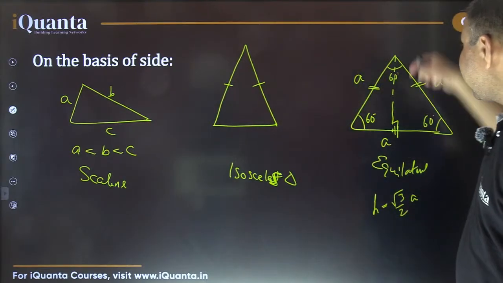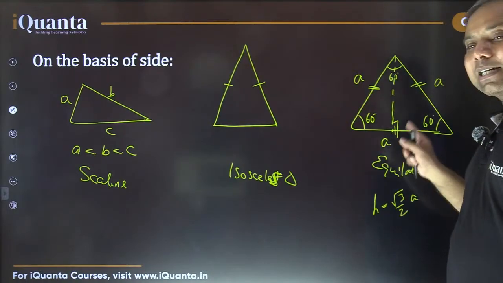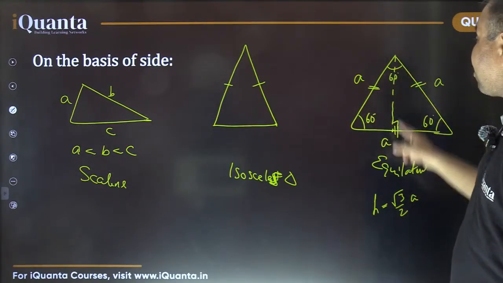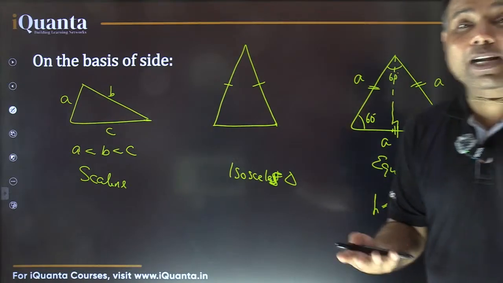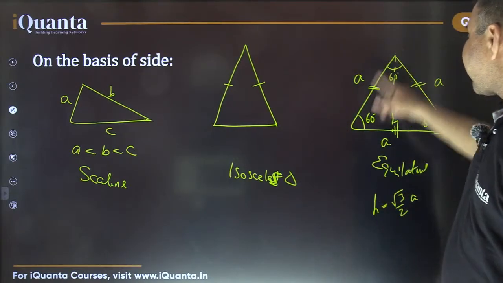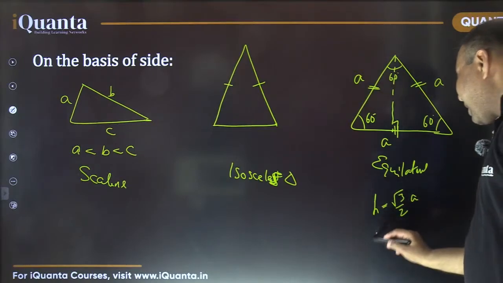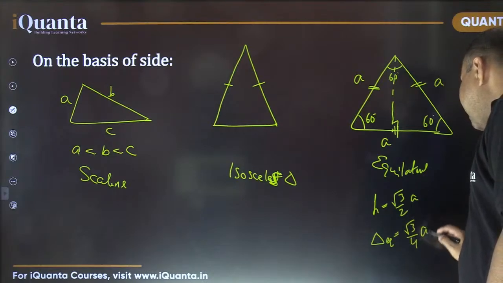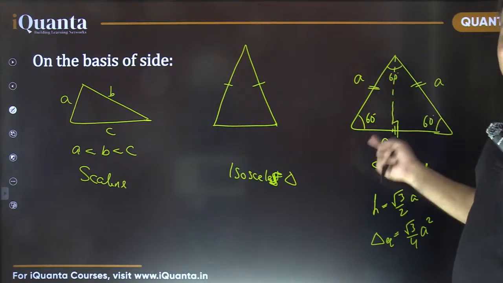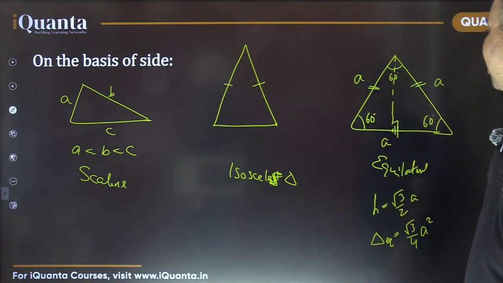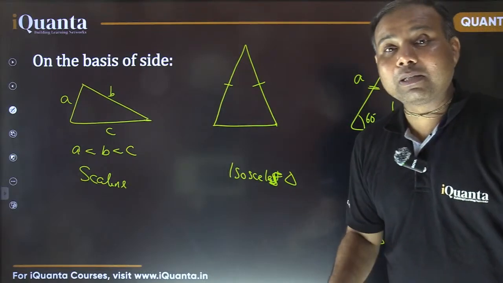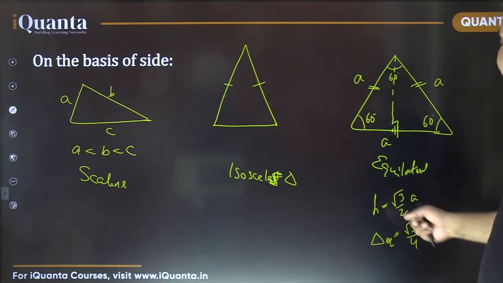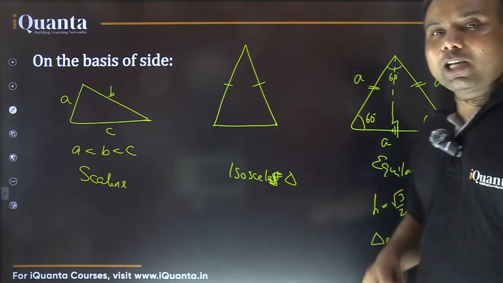So angles सभी same होते हैं, and when you drop a perpendicular, it will meet the opposite side at its midpoint. So if this is A, this is A by 2, and this is going to be √3 by 2 times A. It also becomes a 30, 60, 90 triangle. You can make use of those ratios as well. So height comes out to be √3 by 2 A, and the area of an equilateral triangle specifically is √3 by 4 A square. Just by knowing the side length, we can find out the area of this equilateral triangle also. And this equilateral triangle is the most important case, because most of the times you are going to get questions on the basis of equilateral triangle. And these are the very basic things about the height and the area of an equilateral triangle.